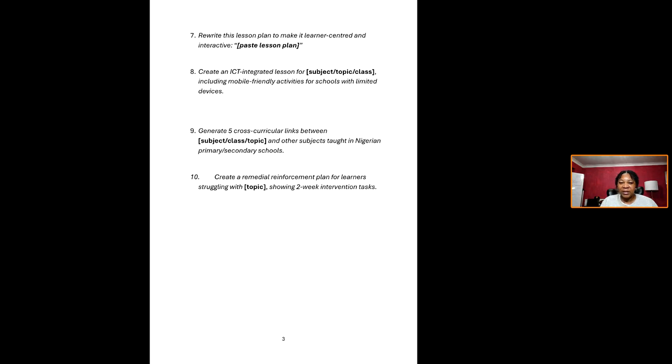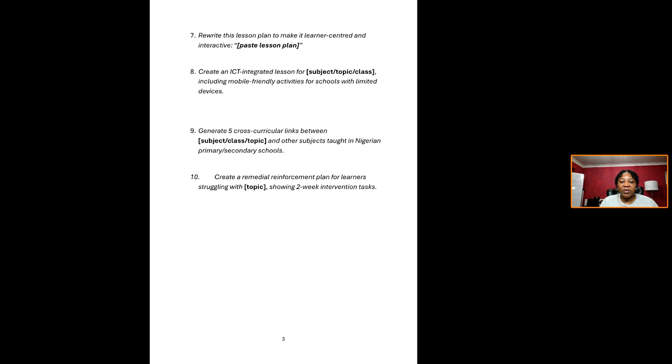You can adapt it: rewrite this lesson plan to make it learner-centered and interactive. So you can take an old lesson plan, which maybe you'd used last year, copy and paste it to ChatGPT and ask it to rewrite it to make it learner-centered and interactive. Okay, it will use exactly the same format you gave it and it will write for you, and then you can copy and paste it.